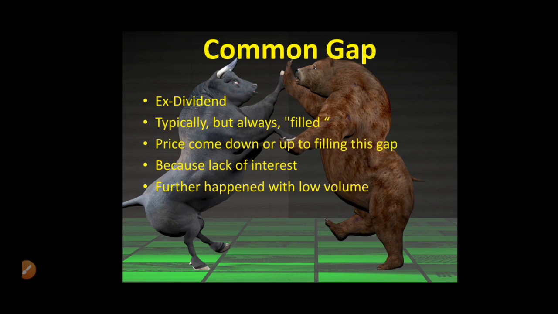The common gap is the most available in stocks. It might be because of a result announcement day or a dividend day. This common gap will be filled, either intraday or within 2 or 3 days. You can also see this common gap with less volume, right? I will show some examples here.